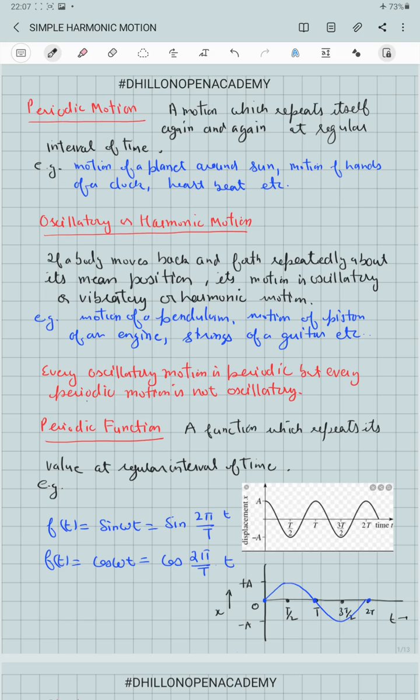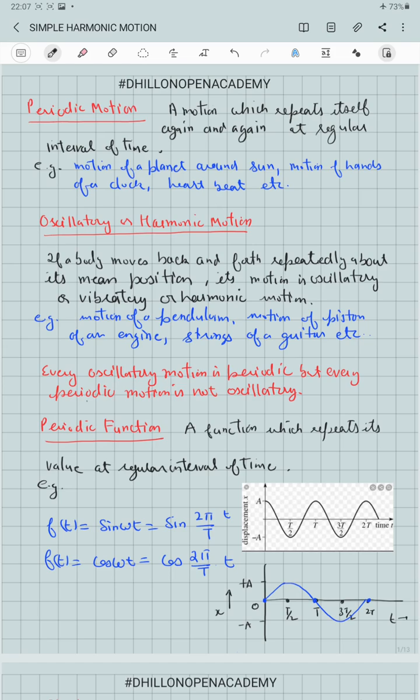Motion of the hands of a clock. For example, the hour hand of a clock repeats its motion after every 60 minutes. The minute hand of the clock does the same after every 60 seconds. Motion of the heartbeat, etc. All of these are periodic motion in nature.